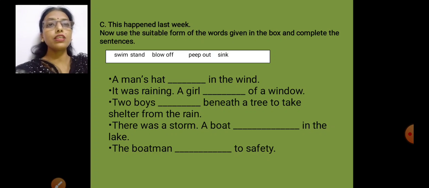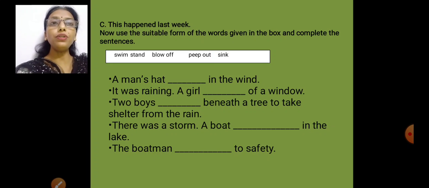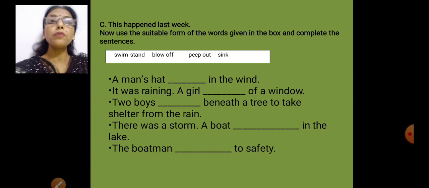Second sentence. It was raining. A girl dash off a window. When you are looking out of a window or a door, that is called peeping out. Okay. Now how will we put this word peep out? Peeped out. Ed will come with peep. Peeped out. A girl peeped out of a window.